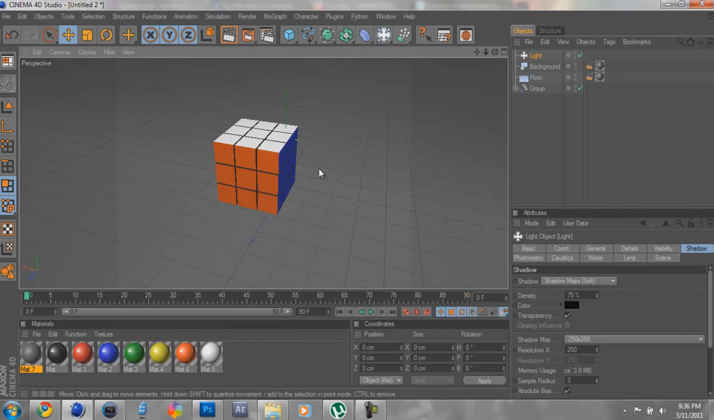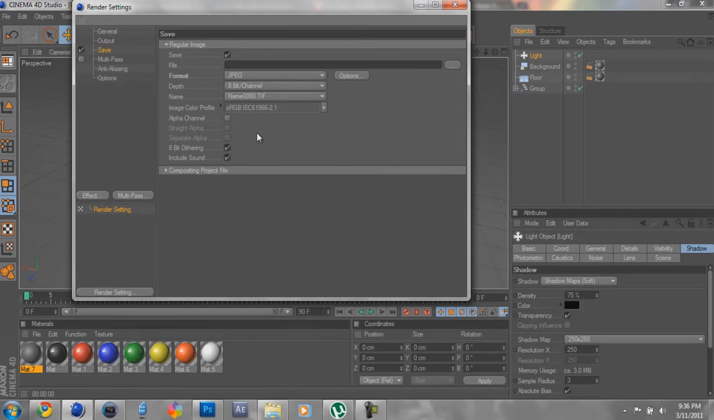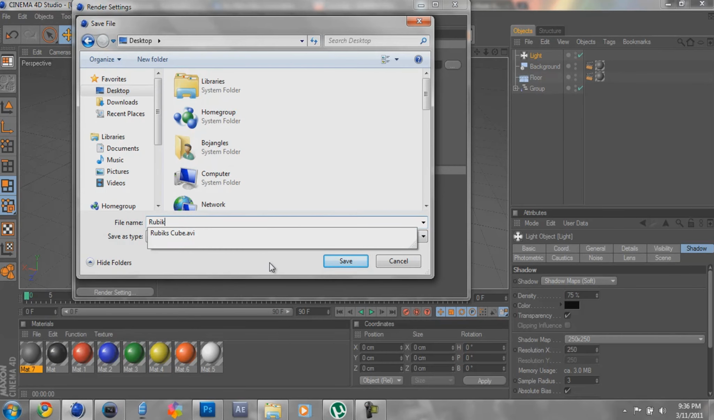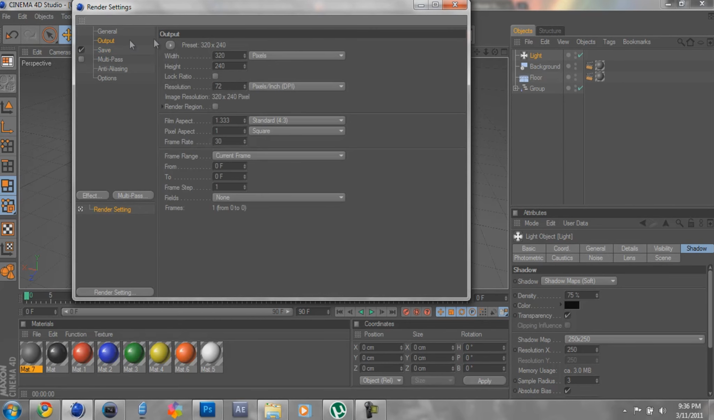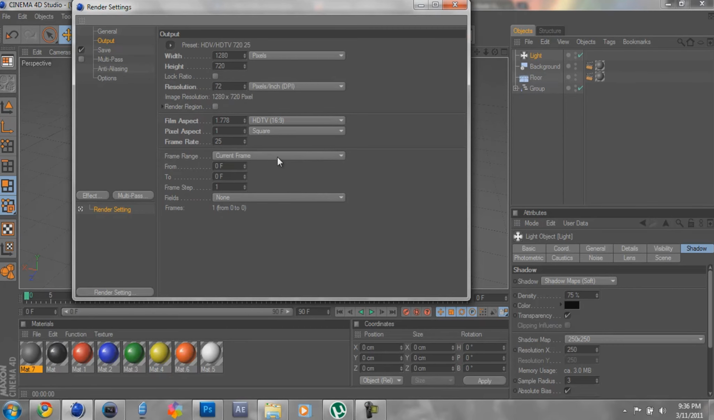But now, once you want to render it out, you click here, and to get the best quality, click JPEG or whatever, and just choose your output. I'm just gonna put Rubik's Cube, and save it. Output: you want to change this to film video. Change this to 720 by 25. Make sure current frame is selected.